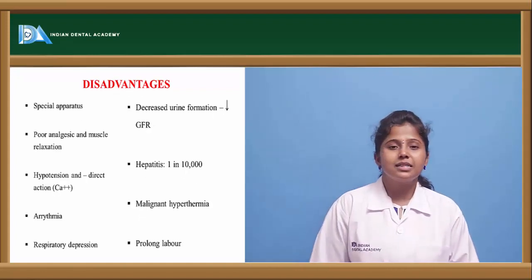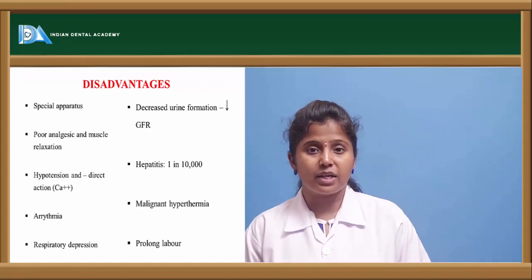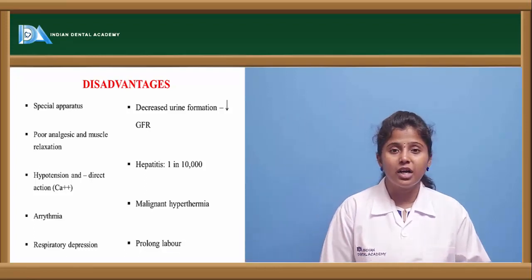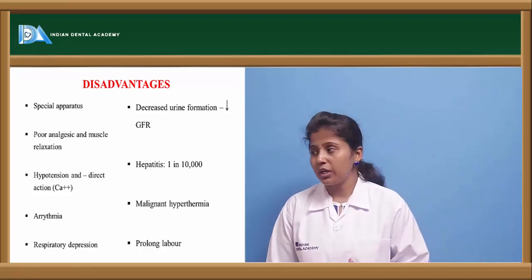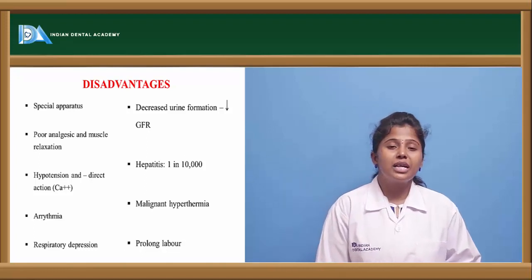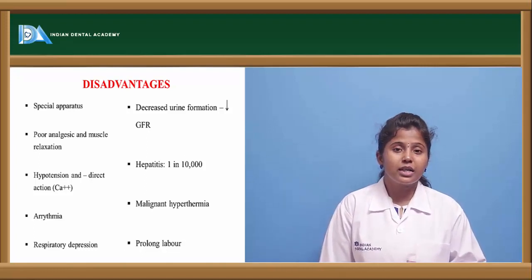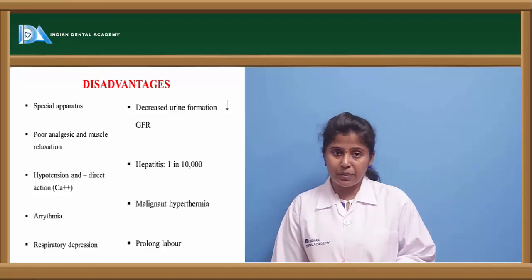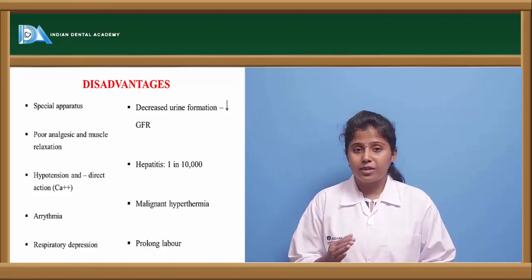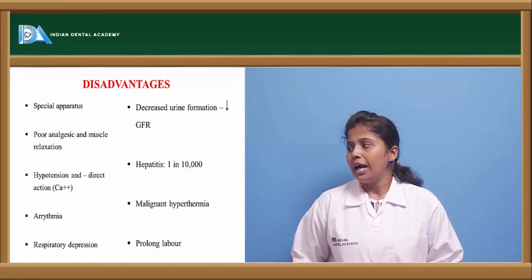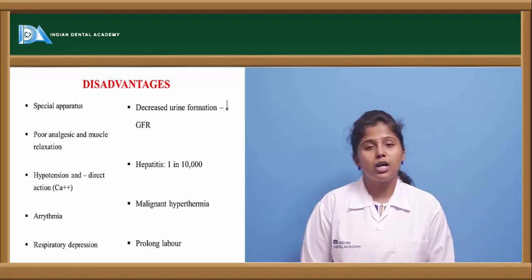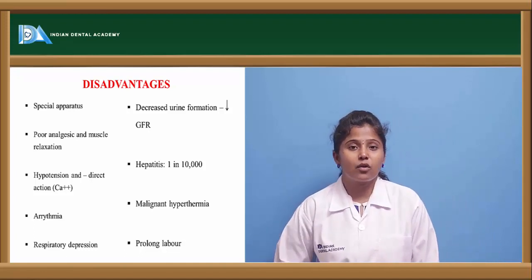The disadvantage is that it needs some special apparatus. So in order to induce anesthesia, some special apparatus is required to deliver halothane. It is a poor analgesic agent. So it is not that potent to reduce the pain, and even to produce muscle relaxation. And hypotension is caused because of the direct action on calcium.